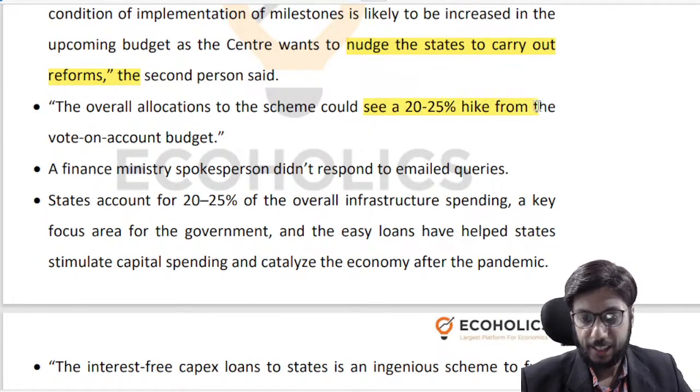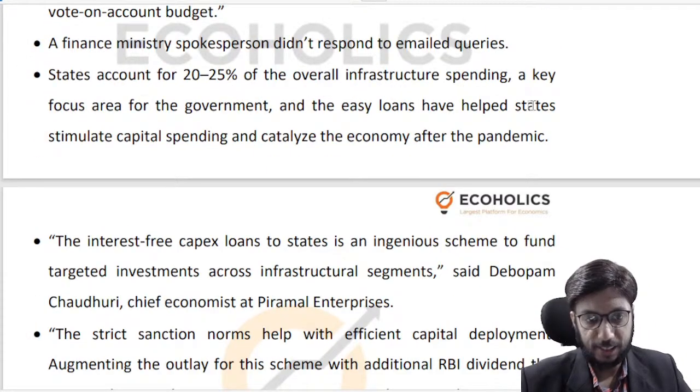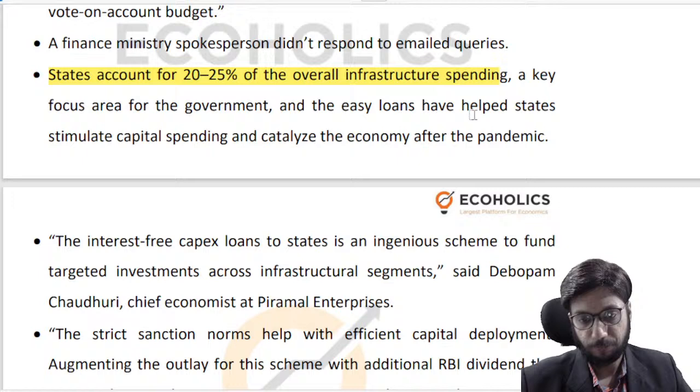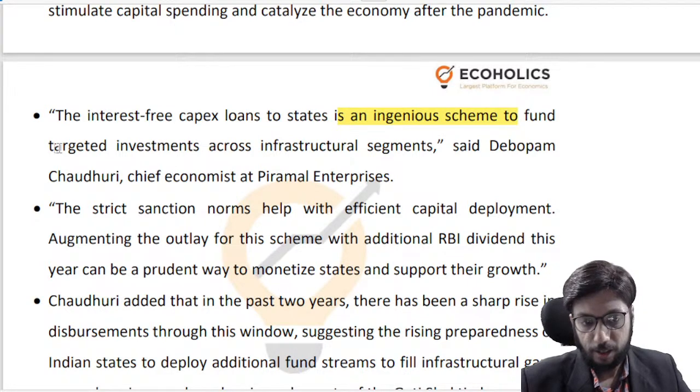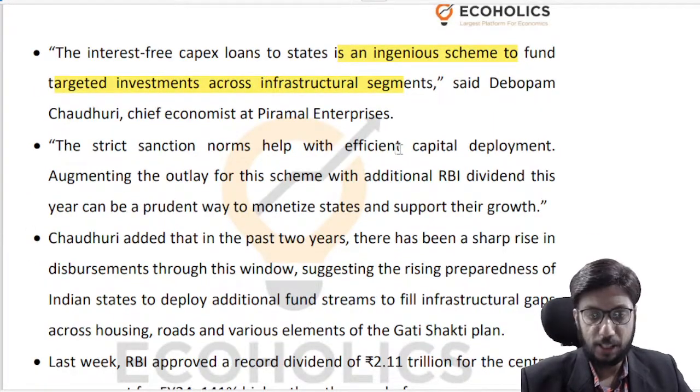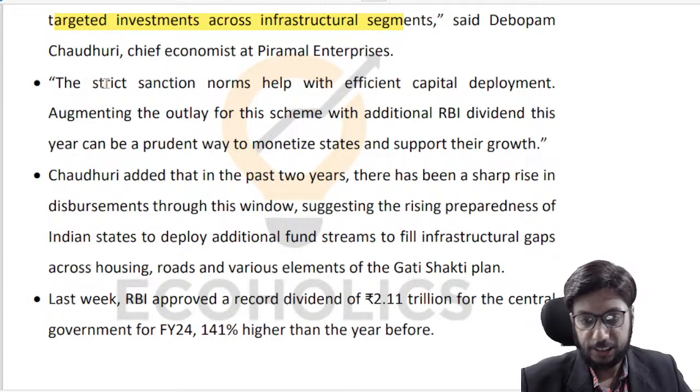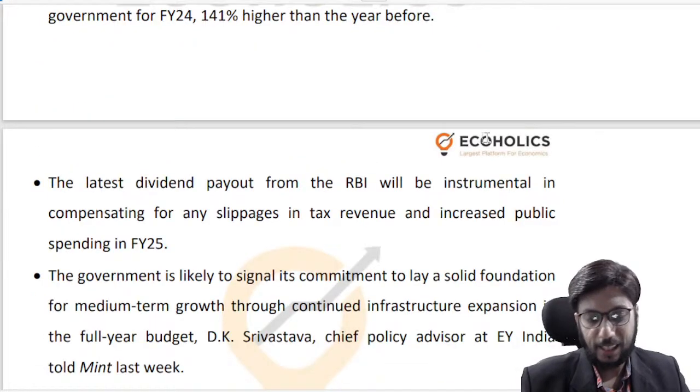We are expecting a hike in this particular scheme's allocation, as I've already said, right? States account for 20 to 25% of the overall expenditure towards infrastructure, and these easy loans will be very helpful, right? So it's an ingenious scheme which has been funded to target investment across infrastructural developments, is what a lot of economists believe, right? Strict sanction norms make sure that there is efficient capital deployment, right? Additional RBI dividend will be helpful, right? And I guess that's about it.